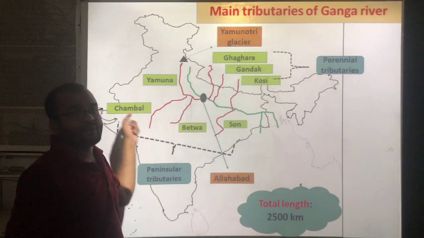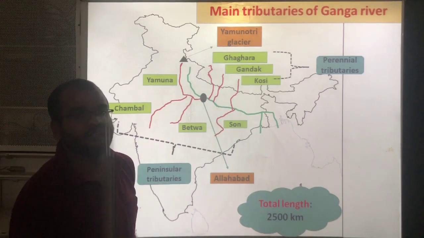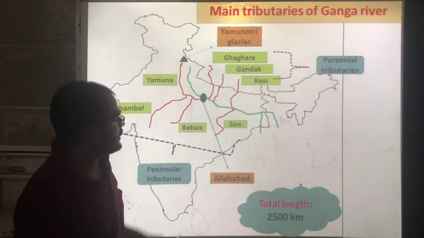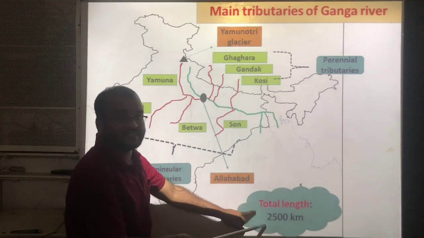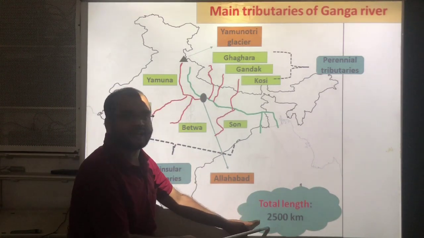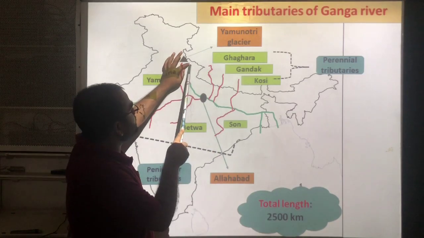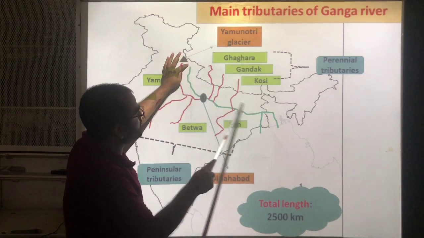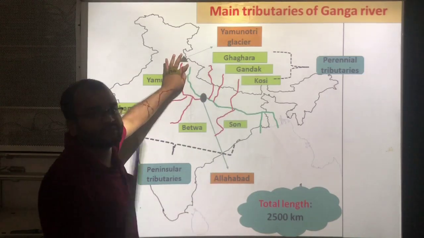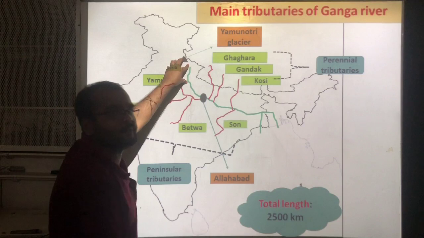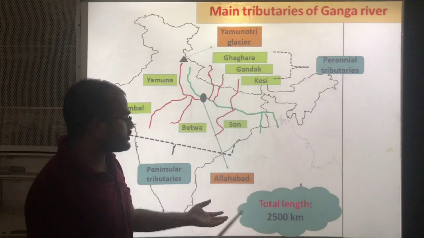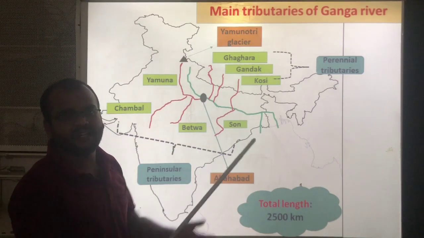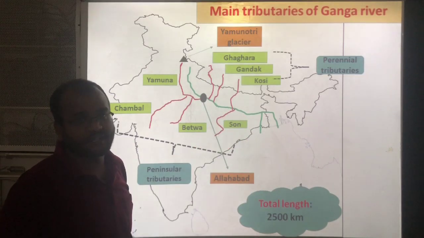These are the peninsular tributaries of river Ganga. The total river length is 2,500 kilometers, from here to here. So 2,500 kilometers means this is a very long river in our India.